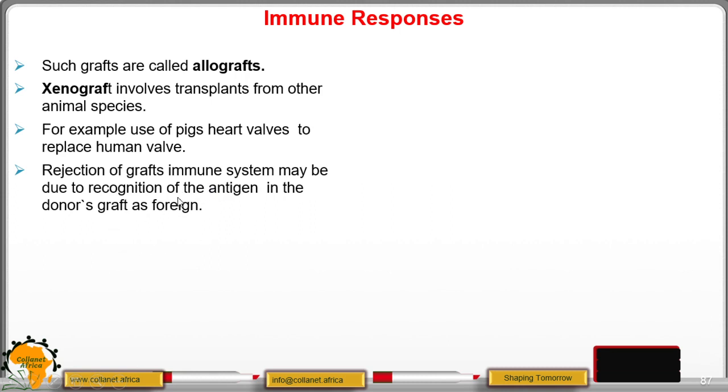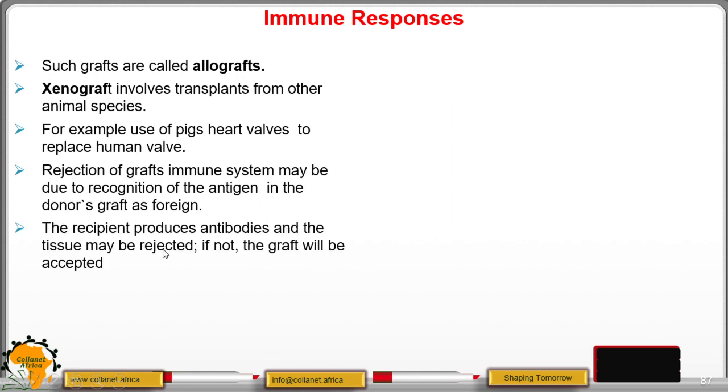So the recipient who is receiving the transplant, its body will view it as an antigen or something foreign, and therefore reject it. So the recipient rejects by producing antibodies. That means that the graft will not be accepted.